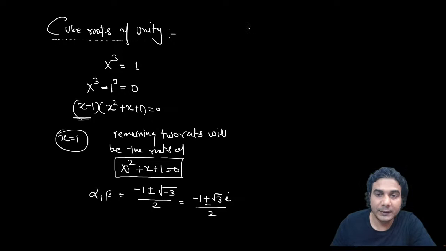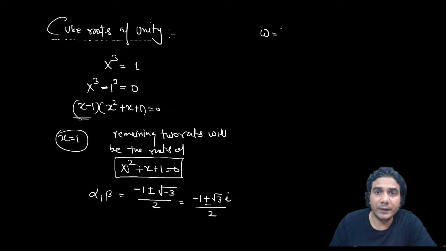If I take one value as omega, because cube roots of unity are generally represented by omega and omega square. It's not necessary; you can use alpha and alpha square or any symbol, but omega is one of the standard symbols used for cube roots of unity. But it should be mentioned in the question. You can't assume it automatically.